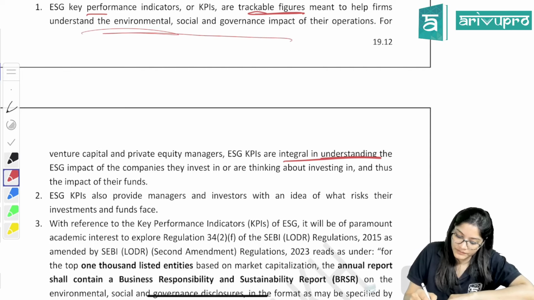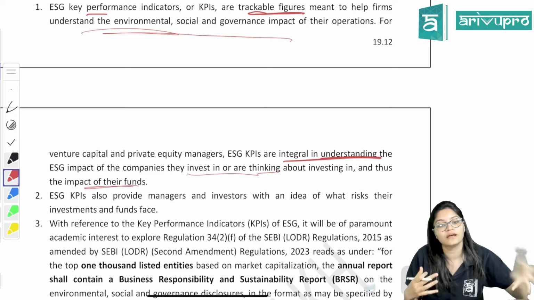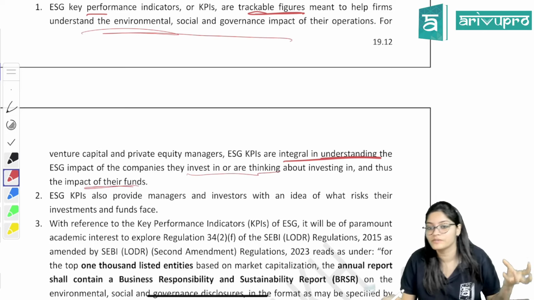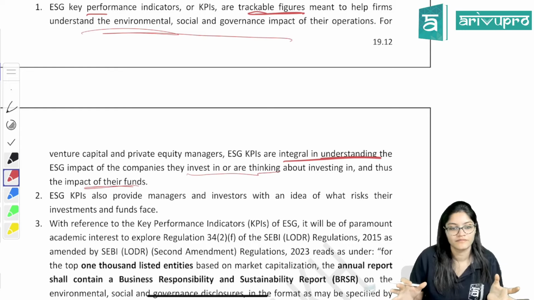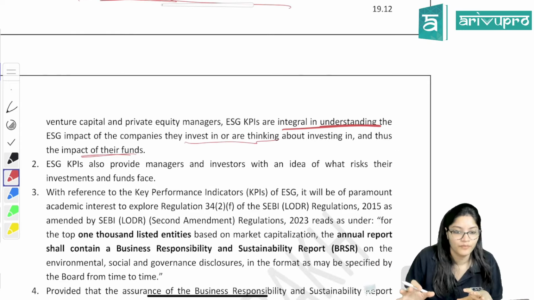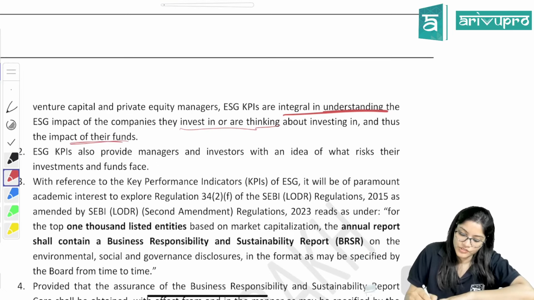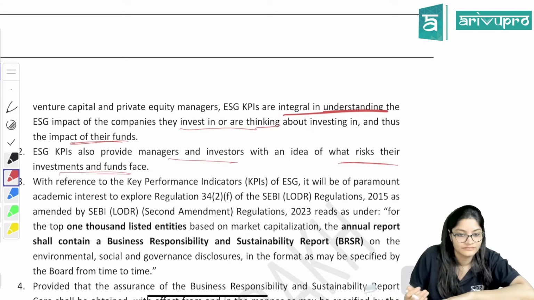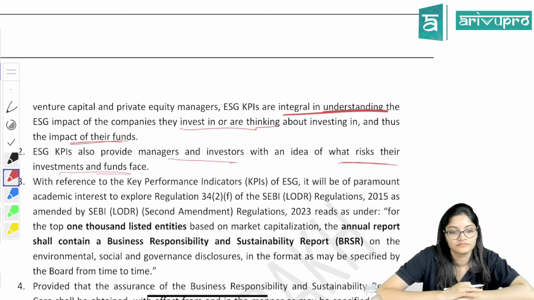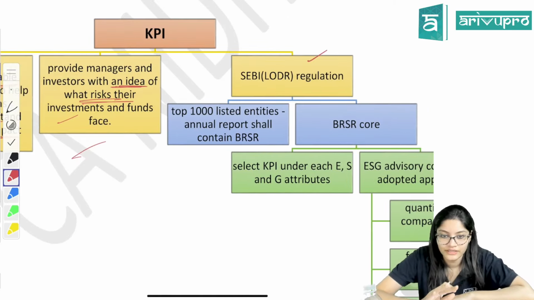ESG impact of the companies they invest in or are thinking about investing in, and thus the impact on their funds. So they will come to know where we are investing, what will be the risk involved, what returns we can expect, what will be the impact. Right? So that is why KPIs are important, key performance indicators. ESG KPIs also provide managers and investors with an idea of what risk their investments are facing. Done? Then SEBI. SEBI LODR regulations are there.